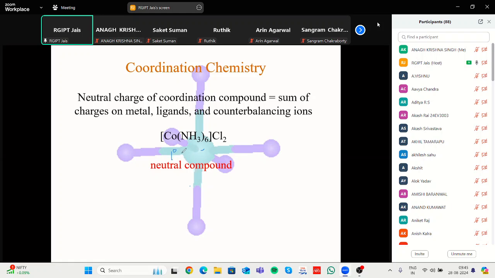Primary valency: in this case, copper is the central metal atom, and ammonia gives 0, so x minus 2 is equal to 0, meaning x is plus 2. That corresponds to the primary valency, which is 2, or we can say plus 2. But the valency that corresponds to the secondary valency is around 6. Secondary valency is 6.